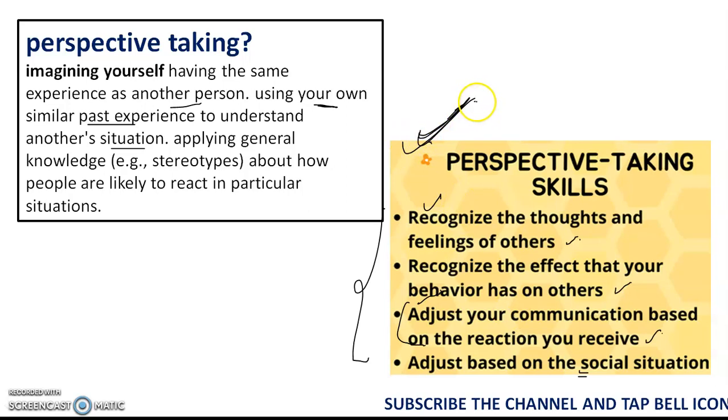Why? Because if a teacher is delivering a lecture to students in the classroom, then by looking at the students' expressions itself, the teacher has to understand whether his or her lecture is being understood by the students or not. So it is called perspective taking. Based upon their expressions, based upon their non-verbal communication, the teacher has to understand whether the students are properly getting the lecture or not. And one more thing, using your past experiences, you try to understand the present situation. These things can also be taken as perspective taking.